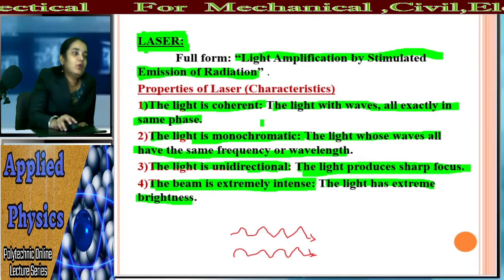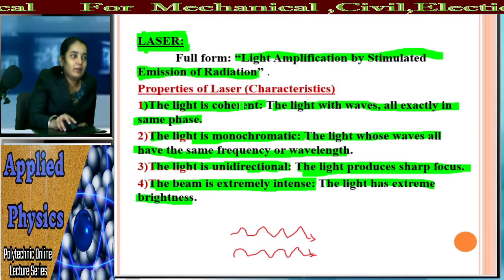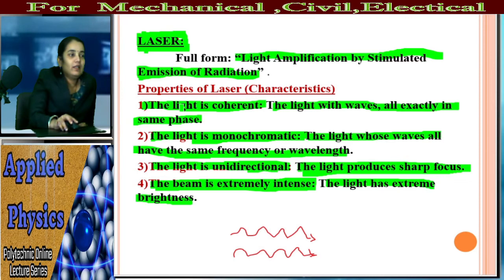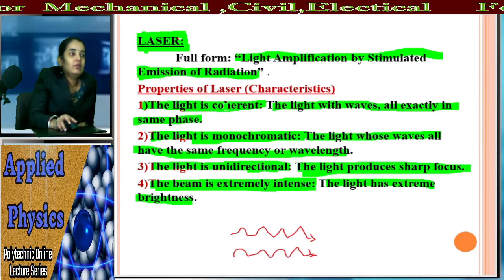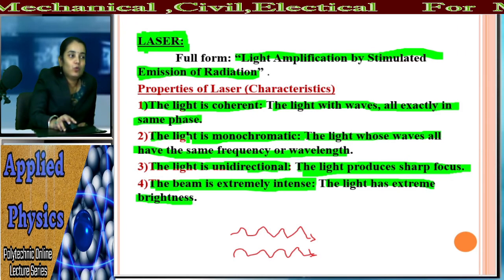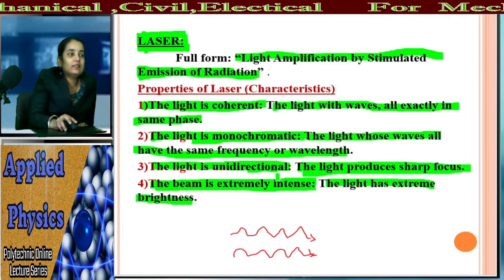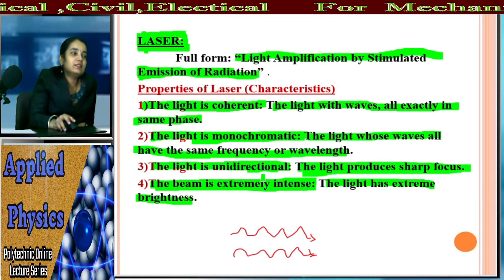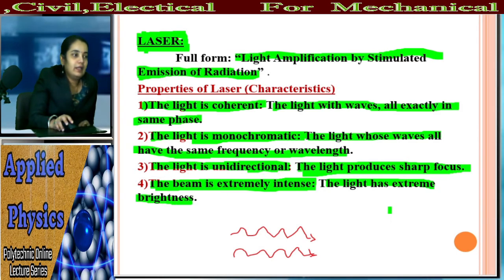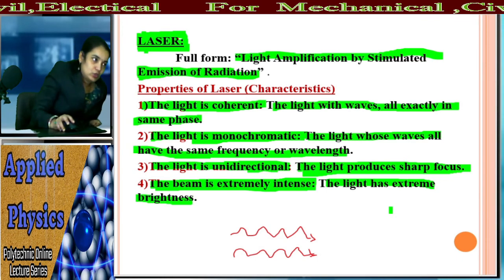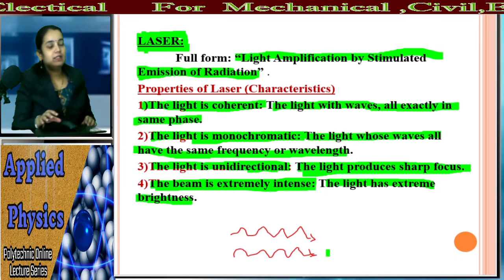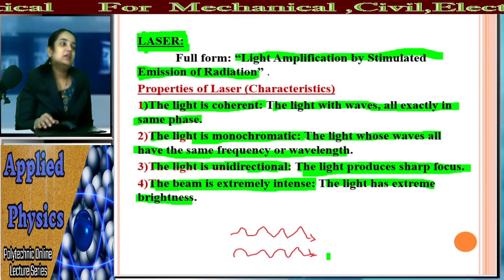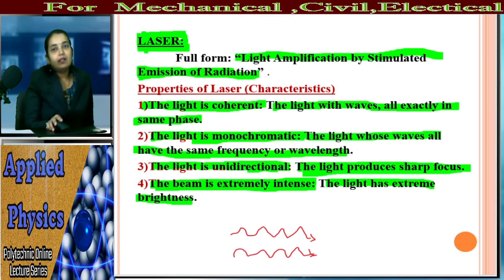So these four properties are very, very important. One, the laser light is coherent. Second, laser light is monochromatic. Third, it is unidirectional, and fourth, it is extremely intense. All these details of the laser light we will see in the next lecture. Up till then, thank you.